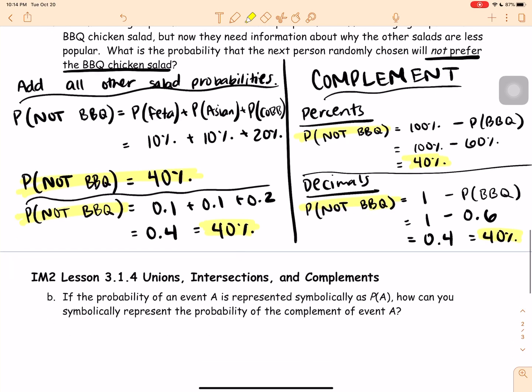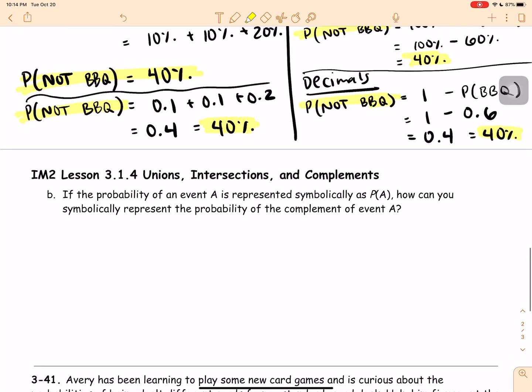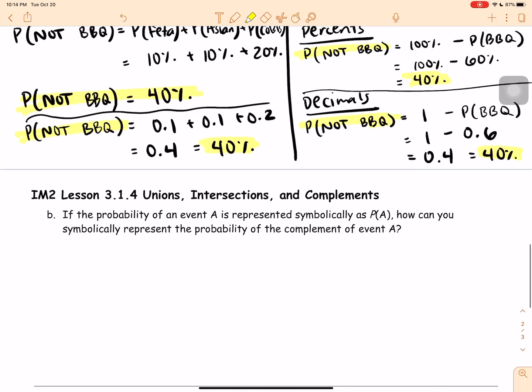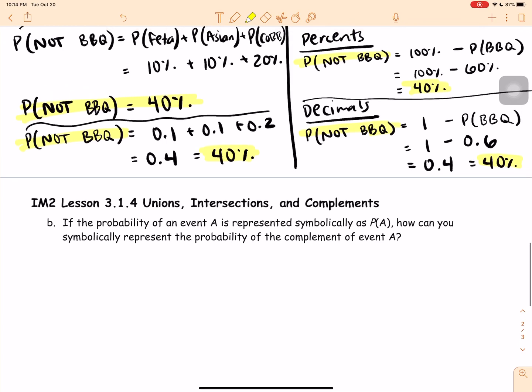Okay? Here it is. It says, if the probability of an event A is represented symbolically as P of A, how can you symbolically represent the probability of the complement of event A? So it's asking us, how can we represent the probability of not A? There's 2 ways.